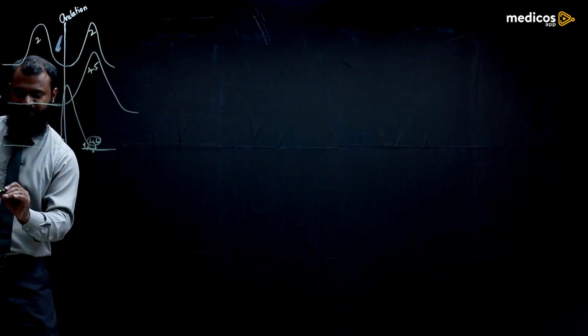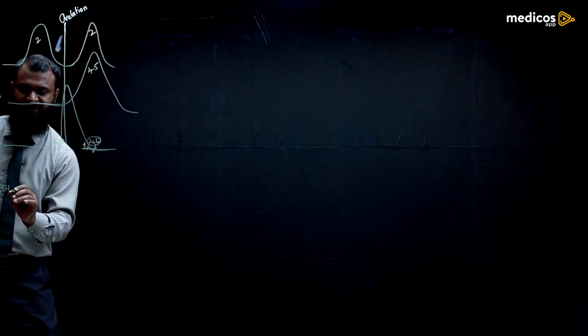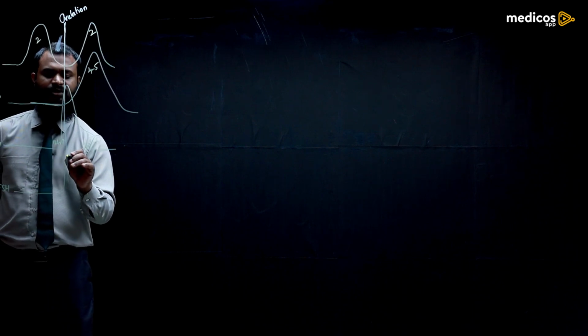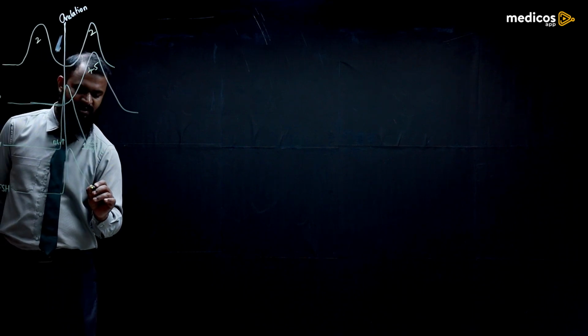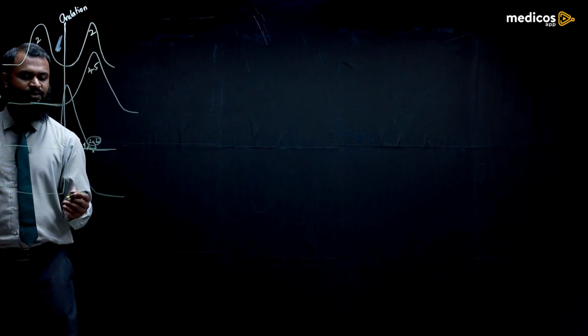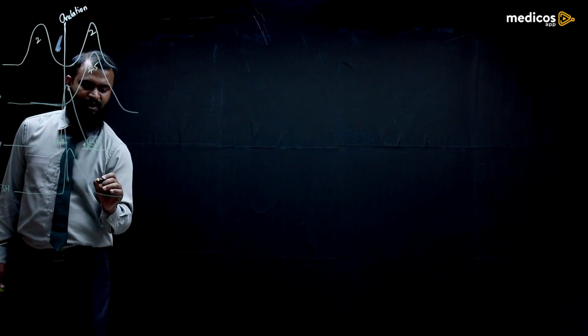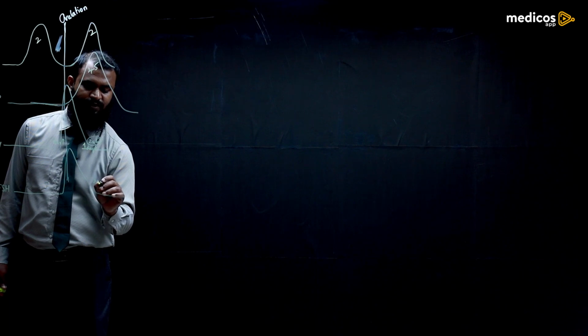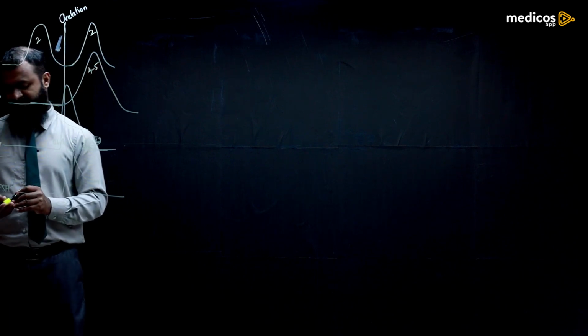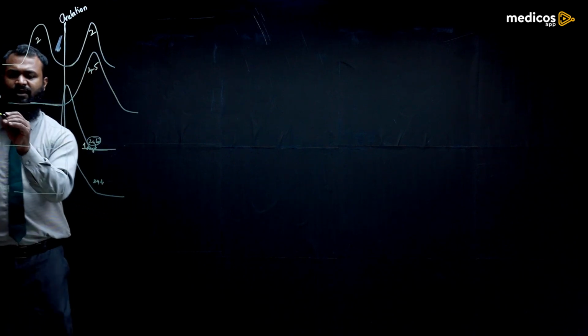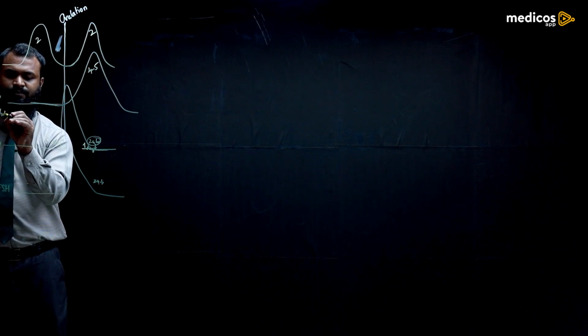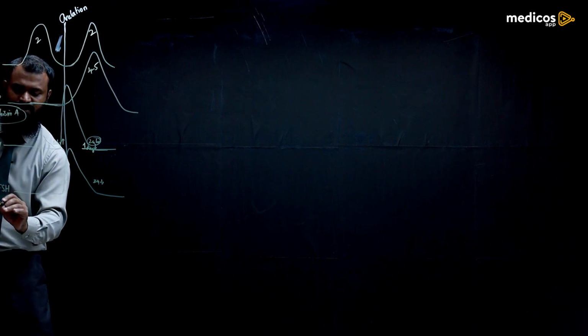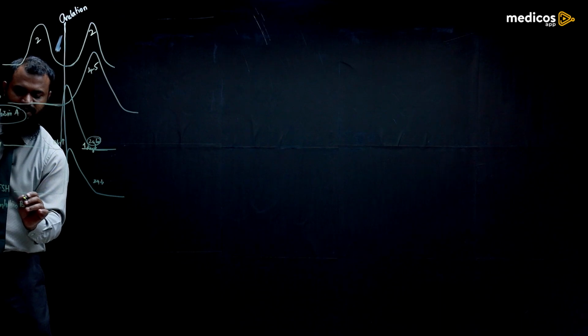What about FSH? It will also show the same pattern like LH, but its concentration is less compared to LH. It will increase, and after 1 day or 24 hours after ovulation, the concentration decreases. Similarly, the inhibin A pattern resembles that of progesterone, and the inhibin B pattern resembles that of FSH.